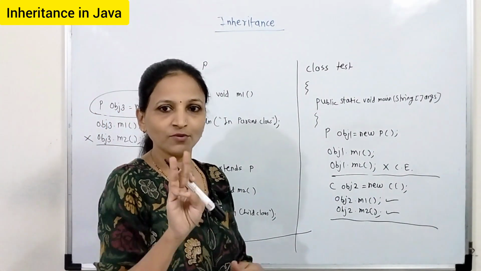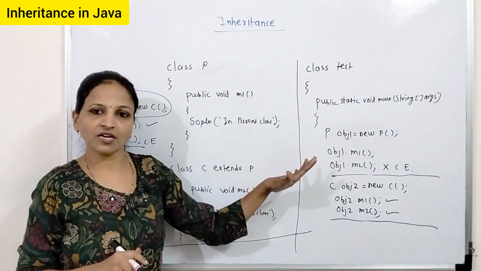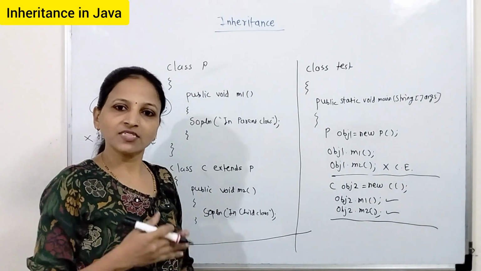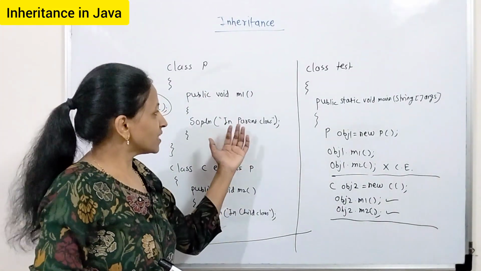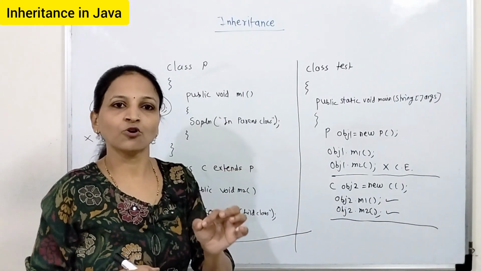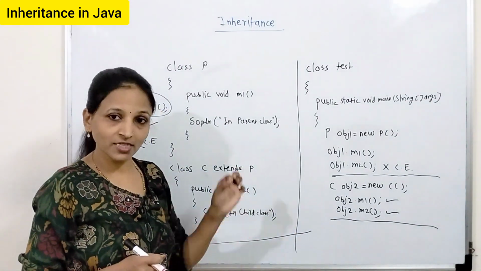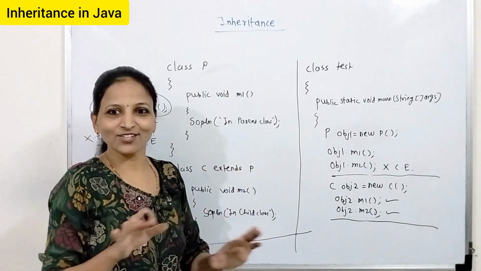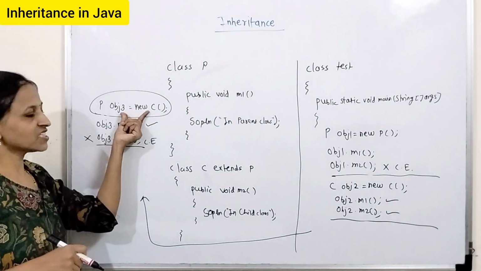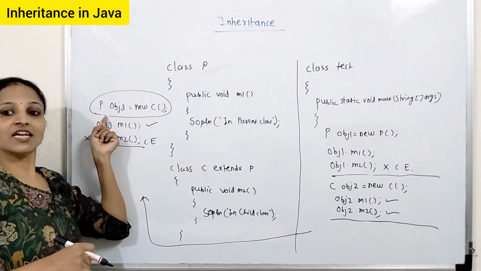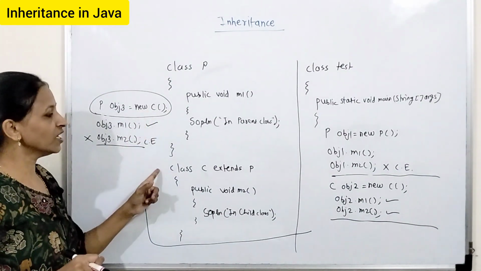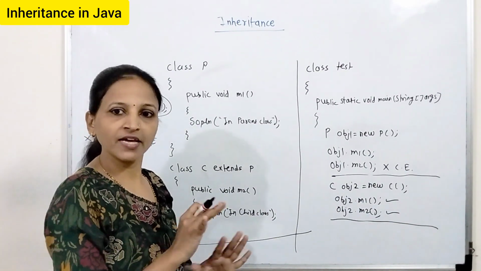See, there are two types of polymorphism, compile time and runtime. Again, in compile time there is the method overloading concept. In runtime there is the method overriding concept. If base class and derived class both have the same method signature, then that is the concept of method overriding. Here there is no virtual function concept, but method overriding we can achieve, and in that part we will see this point. Means parent class reference and object is of type child. It will be helpful in case of the polymorphism concept. There I will explain everything.